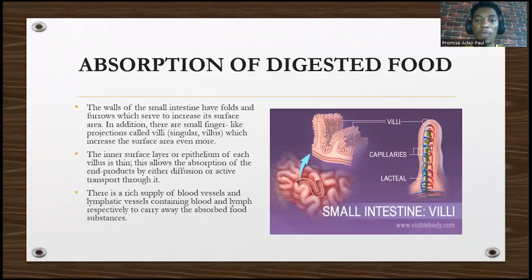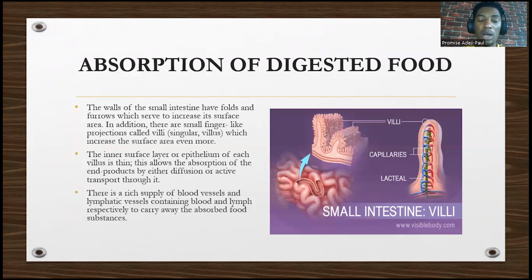So absorption. That food has been digested. Now we've broken the food down, we've digested it. Now it's time to absorb. The wall of the small intestine has folds and furrows. Why are the folds there? They help to increase the surface area. In addition, there are small finger-like projections, what we call villi. You can see the picture of the villi on the right-hand side. That helps to increase the surface area of the intestine even more.